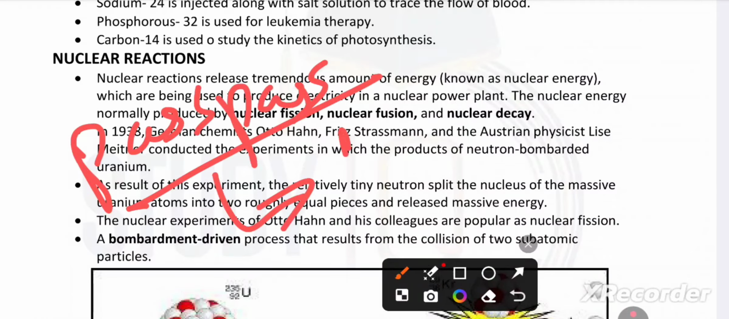As a result of this experiment, the relatively tiny neutrons split the nucleus of the massive uranium atom into two roughly equal pieces and release massive energy. In this experiment, the uranium split equally and produced massive energy as shown in this image. The nuclear experiment of Otto Hahn and his colleagues is known as nuclear fission.